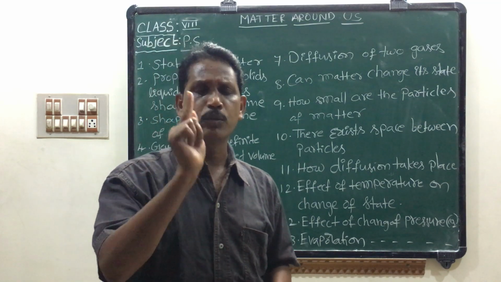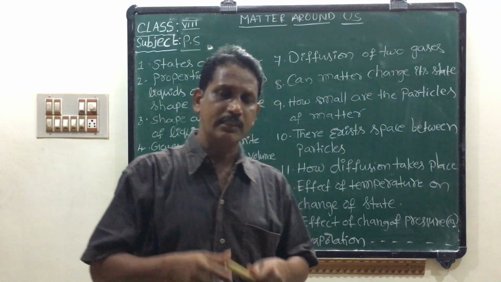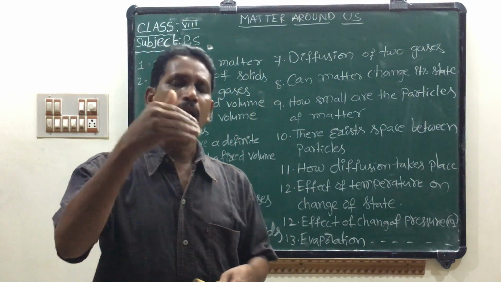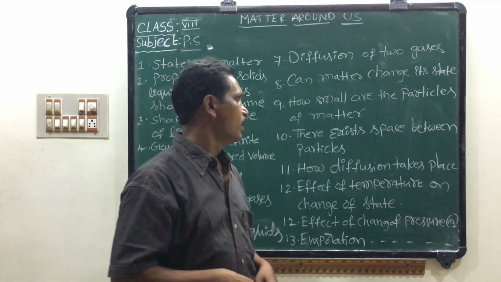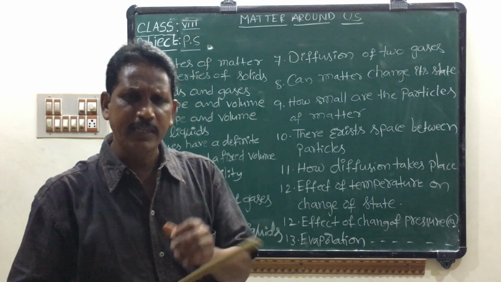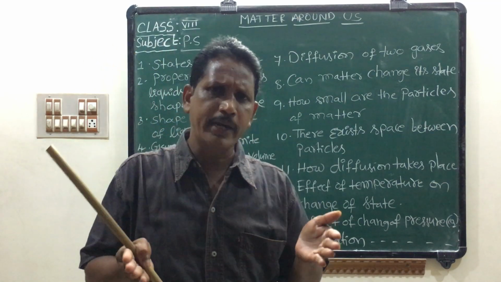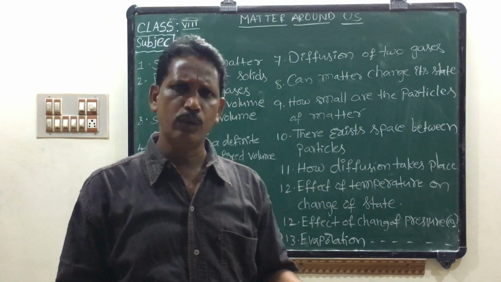One particle of solid, liquid or gas contains a large number of tiny particles. These tiny particles are also called molecules or atoms. Does space exist between particles? Yes, space exists between the solid particles, liquid particles and gaseous particles also.